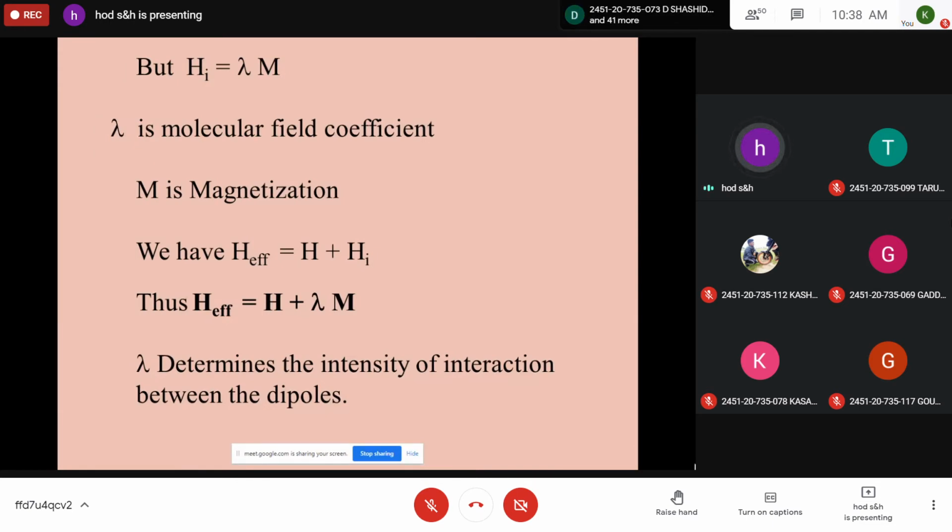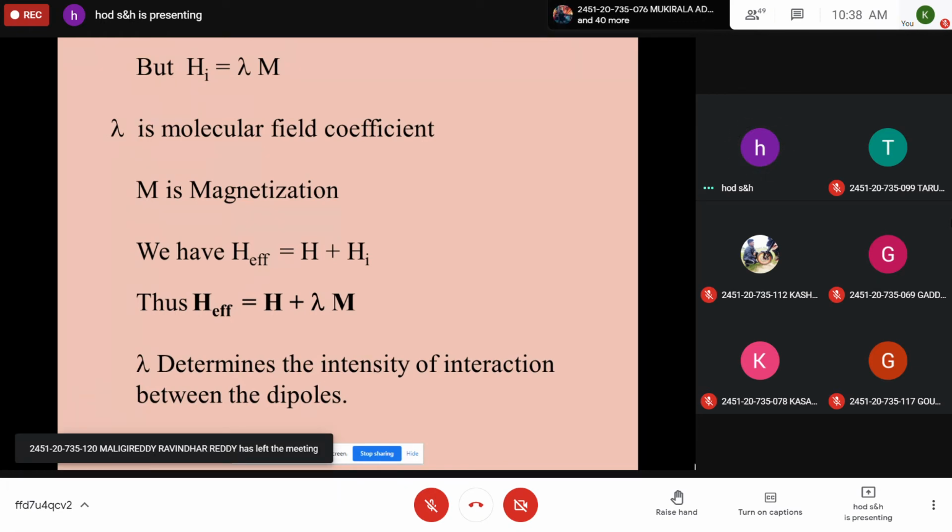We have H effective is H plus Hi, but Hi is lambda M. Therefore, H effective is equal to H plus lambda into M. This is equation 1.